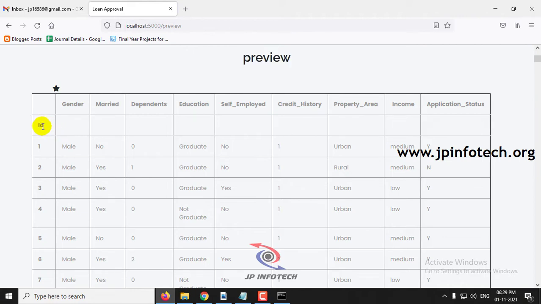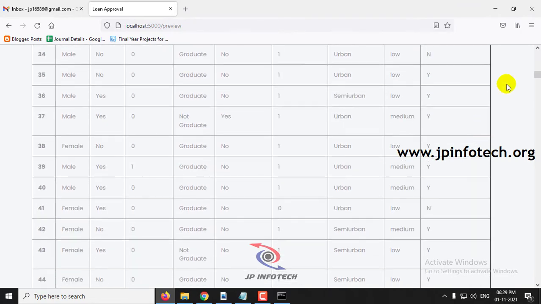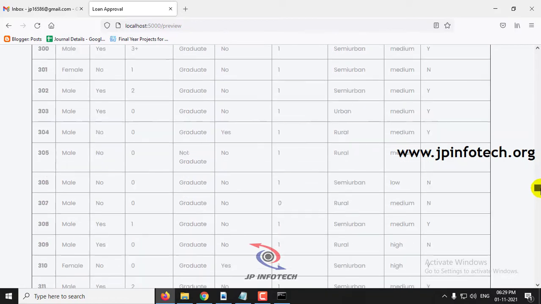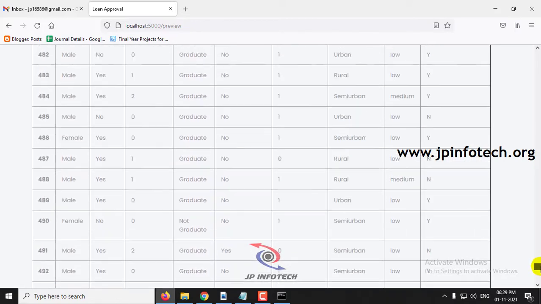As mentioned earlier, it consists of ID, gender, married, dependent, education, self-employed, credit history, property area, income, and applicant status. You can scroll down to the end of the page and see the complete dataset loaded in the preview part.